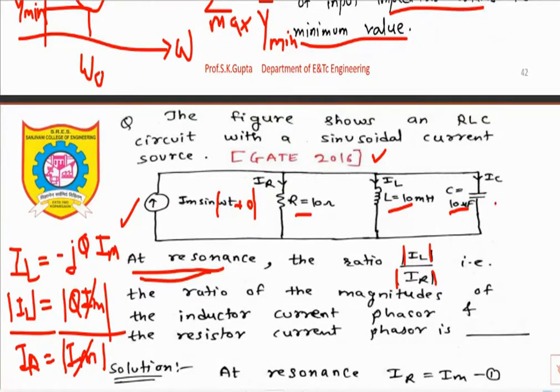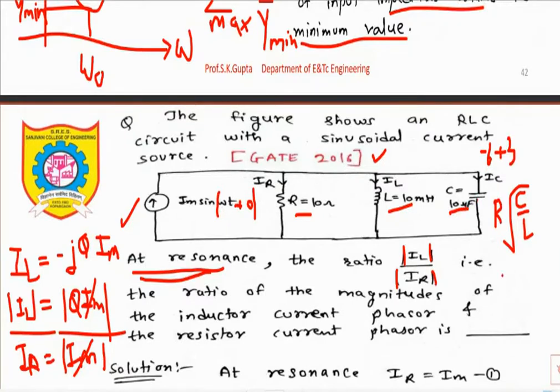So what is the quality factor formula for a parallel RLC circuit? R under root C by L. C value is 10 microfarad, L value is 10 millihenry. So 10 gets canceled out. Micro means minus 6, milli means minus 3, but when it comes in the numerator, it becomes plus 3.